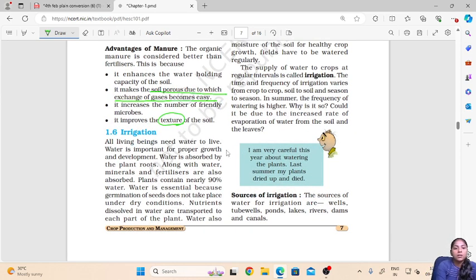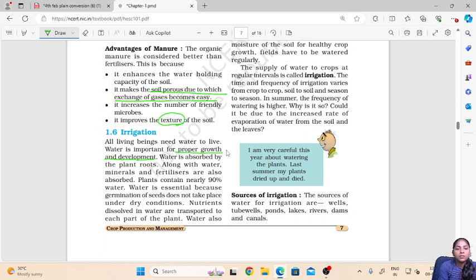As we know, water is very important to live, and it is important for the proper growth and development of the plant. Water is absorbed by the plant roots, and along with the water, minerals and fertilizers are also absorbed.